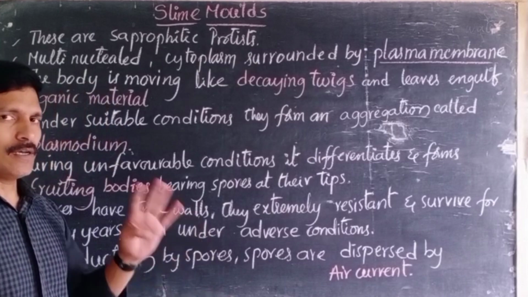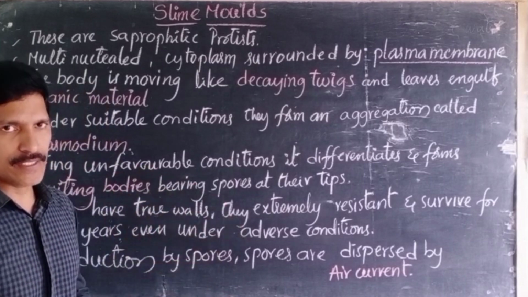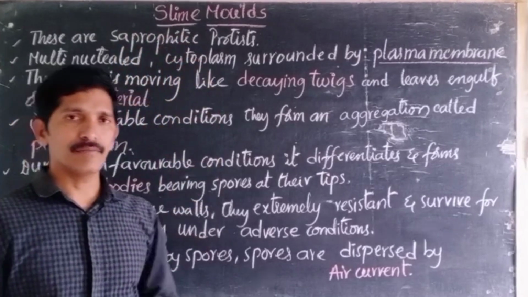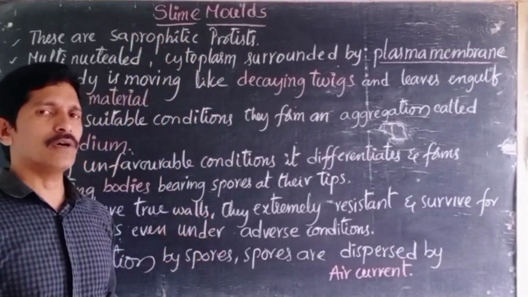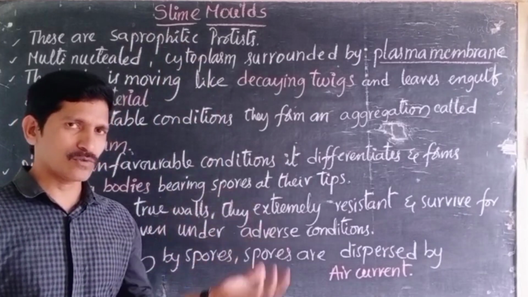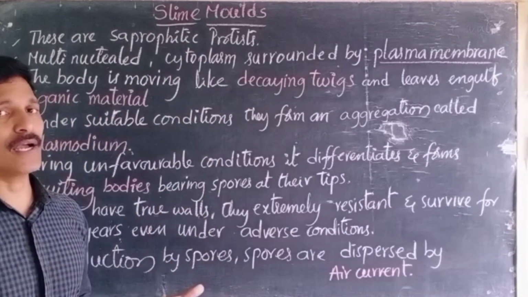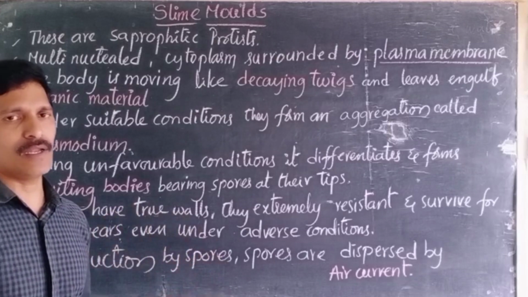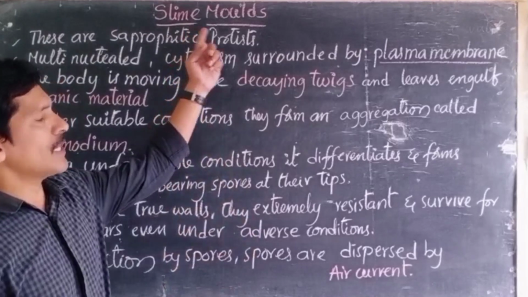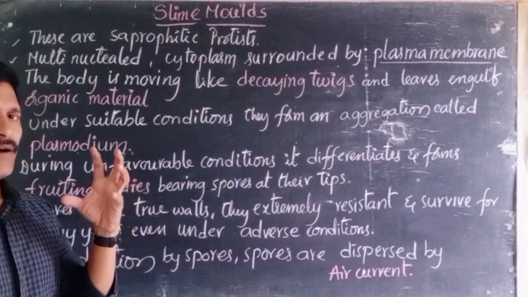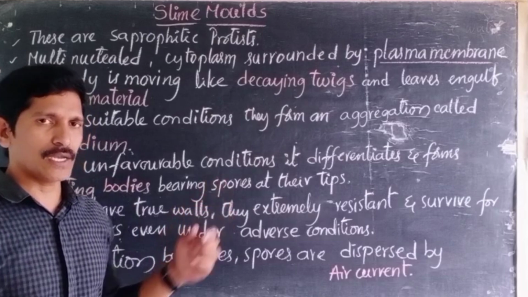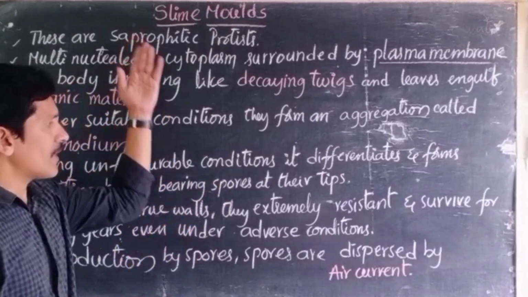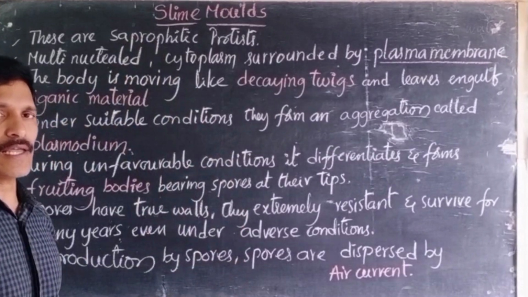Now we are going to discuss the fourth subgroup of protista organisms, slime molds, right? Mold, the word we heard already in the lower classes at school level. Mold in the sense of fungal organisms, right? Bread mold, fruit mold. We are learning that already. So we can estimate that fungal organisms belong to this kind of group, slime molds. So now we will discuss the characteristic features and specialities of the slime mold.